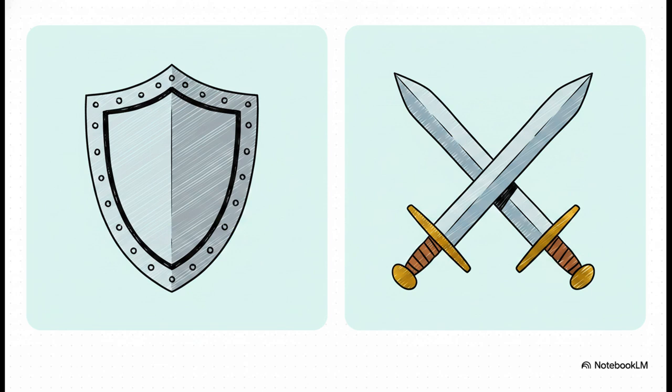On the other hand, positive rights are claims to state action. They require the government to get off its hands and actively allocate resources, like for education or healthcare. They function as a sword to demand public services. Shield versus sword. Remember that metaphor? It is incredibly effective for your essays.